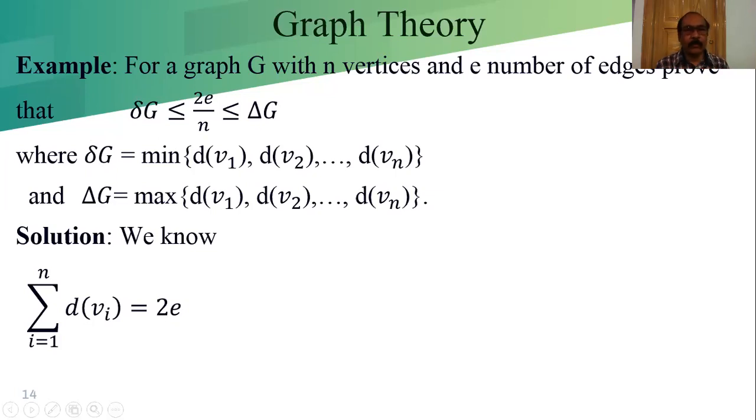Solution. We know the sum of the degrees of the vertices of a graph is equal to 2 into the number of edges.